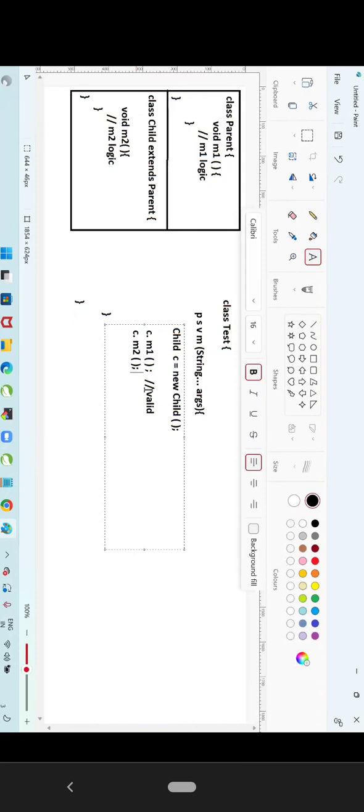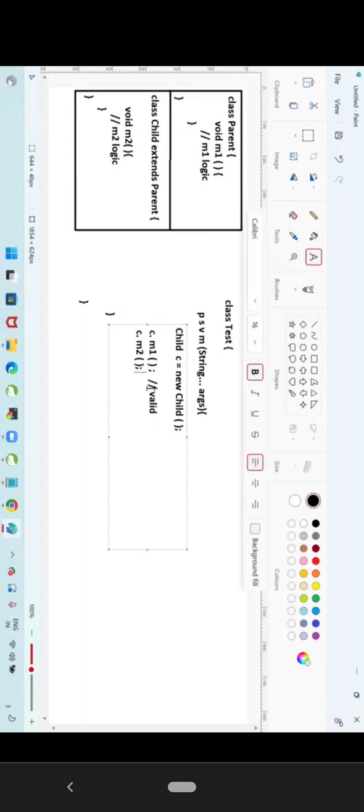What is C? Reference variable holding child class object. Then it will check in the child class. M2 available, not available? Available. Then directly call it. Do I need to check the parent? No, because child is giving me. No need to go for the parent. Done. This is also valid.